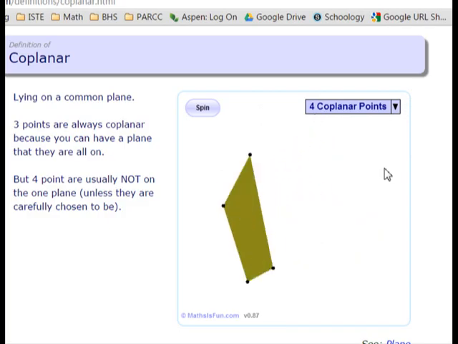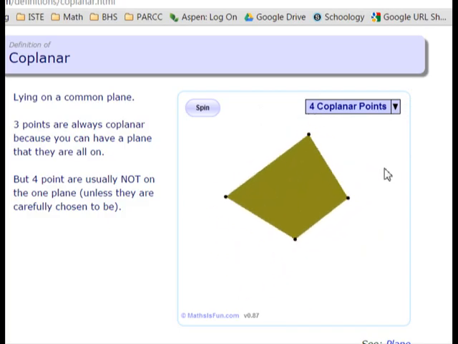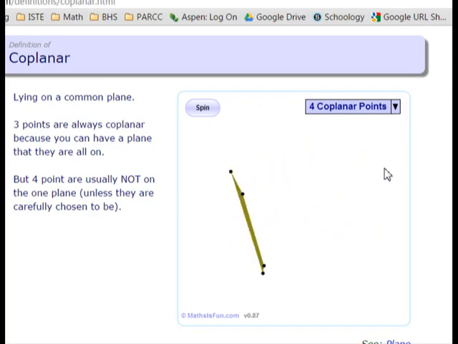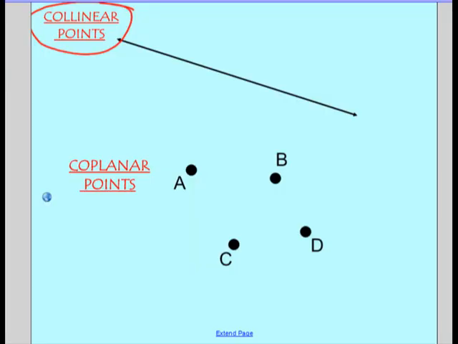You could have 4, 5, 6, 10, millions of infinitely many points that are all coplanar, but they don't have to be. And that's kind of an important concept that we'll get into in class. So if you still have some questions about that, we'll definitely address it in class.